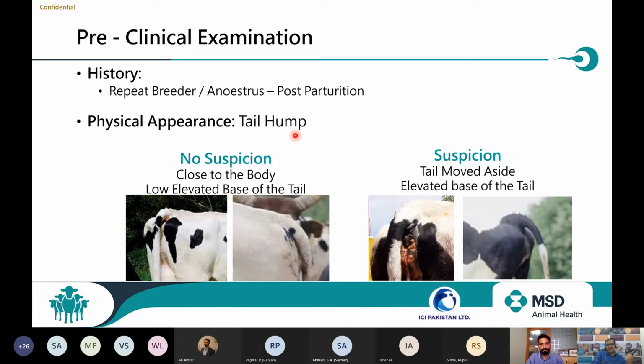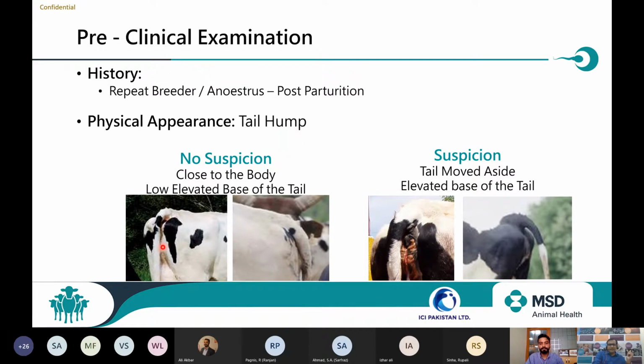If you have CCTV cameras or monitoring systems, then whoever is monitoring the farm through CCTV, guide and educate him to check the tail hump for the animals too, especially those that have recently parturited or are recently coming to heat.